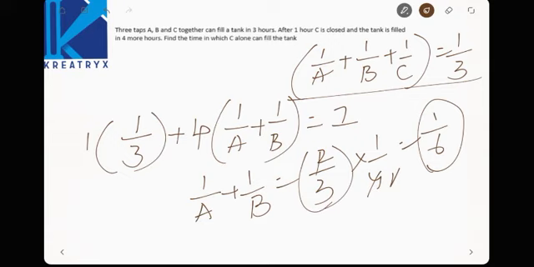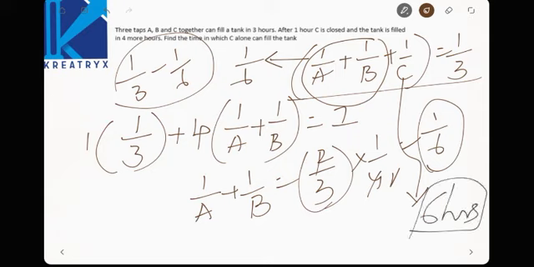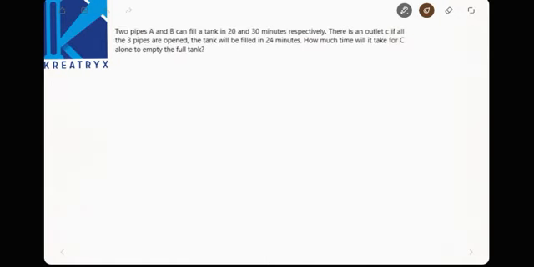Now see, substitute here 1 by 6, that is nothing but 1 by 3 minus 1 by 6, that is equal to how much? 1 by 6. Now C can fill the tank in 6 hours. C alone can fill a tank in 6 hours, right? 1 by 3 minus 1 by 6 is 1 by 6. So C can fill 1/6 of the tank in 1 hour, so the complete tank can be filled in 6 hours. Observe the calculation. I am making a shortcut, right?